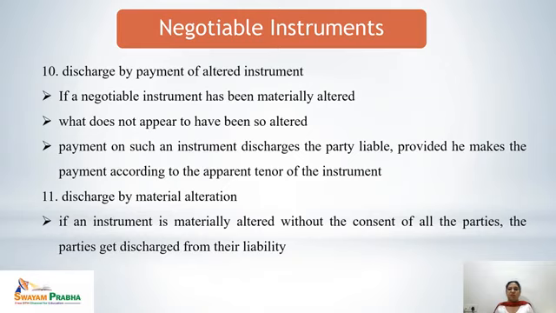That means if the instrument is materially altered without the consent of all the parties, they get discharged from their liability. To clear this point more, let's take an example. If the instrument was due with rupees 5,000, but one of the parties without the consent of all makes it rupees 4,000, this is a material alteration. So this would discharge other parties from their liability.